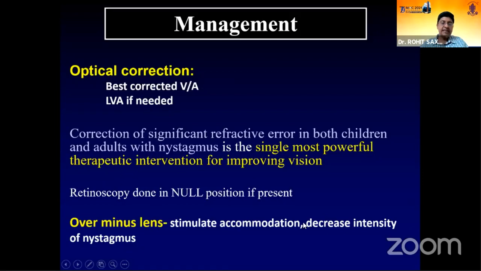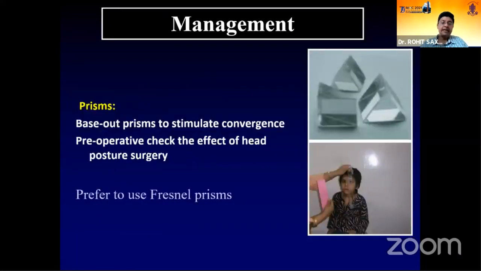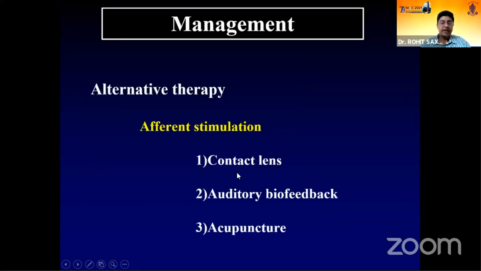Over-minus lenses in infantile nystagmus are also possible. Like we talked about, their accommodation actually decreases the nystagmus. Amblyopia therapy is extremely essential. You can dampen the latent component or dampen the manifest component and make it latent. Prisms can be used, base out prisms to stimulate convergence, or preoperatively measure the head posture so that you can check the amount of intervention you need to do.